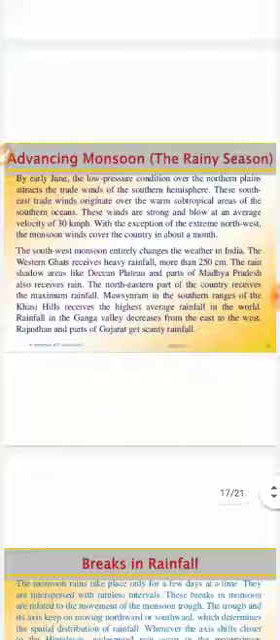Now, student, here you can see something more: the winds are strong and blow at an average velocity of 30 kilometers per hour, and also we can note it down here. The Western Ghats receive heavy rainfall, more than 250 centimeters.